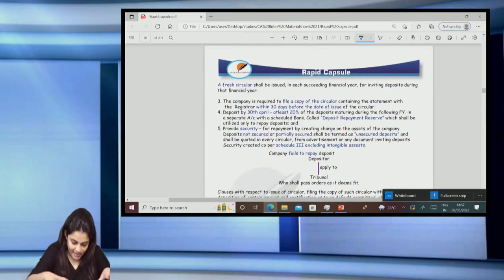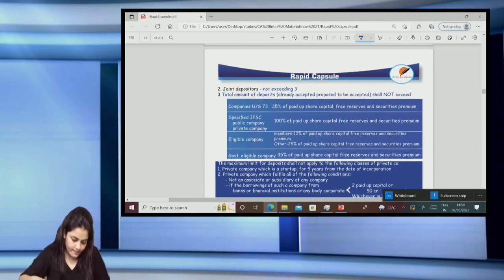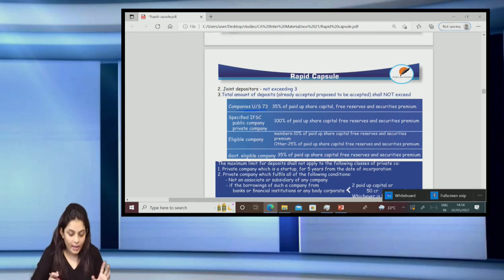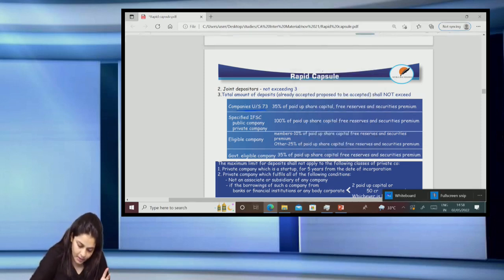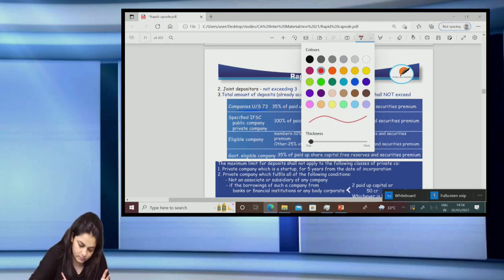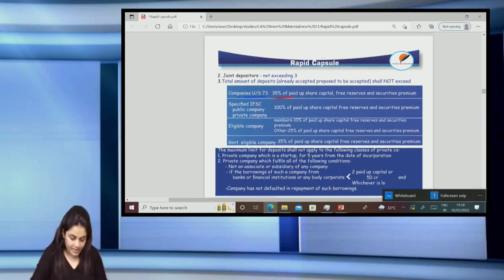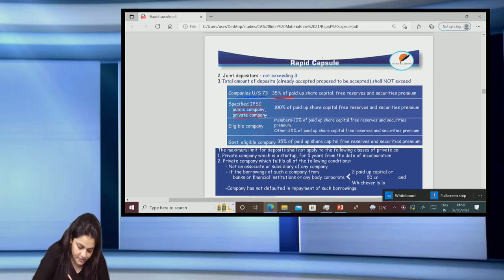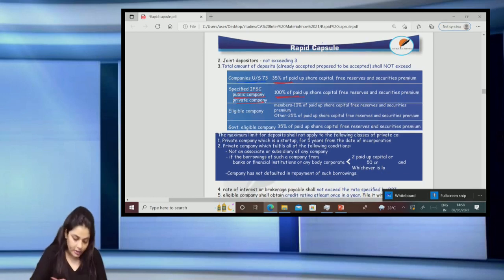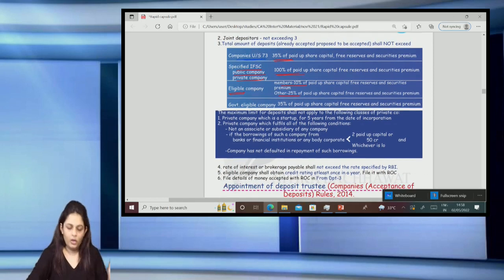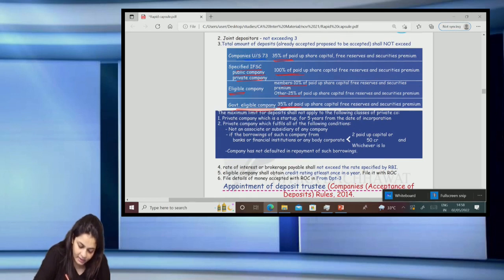Now let's see it here. Where do I find all of this? So if it is a company under section 73, that is, it is not an eligible company, they can accept deposits of 35%. And if it is a private company or if it is a specified IFSC public company, then in that case 100% of the paid up share capital, free reserves and securities premium. If it's an eligible company, from the members 10%, others, that means public here, 25%. If it's a government eligible company, 35% of its paid up capital, free reserves and securities premium from both public as well as members.